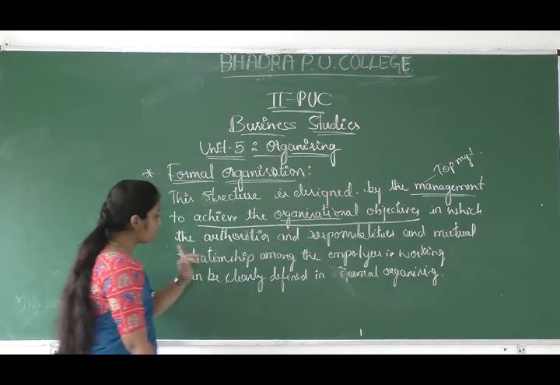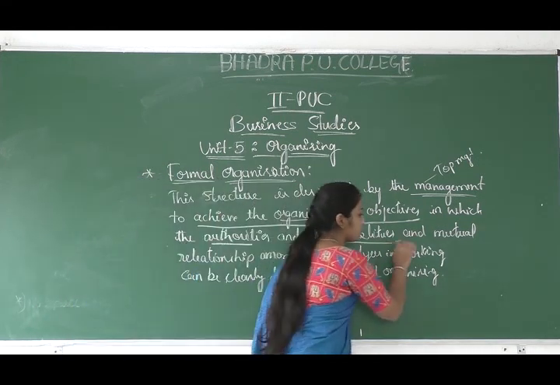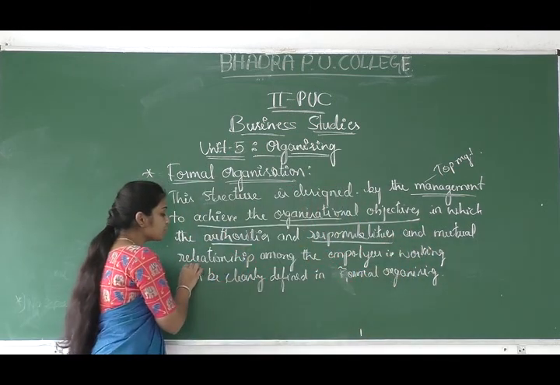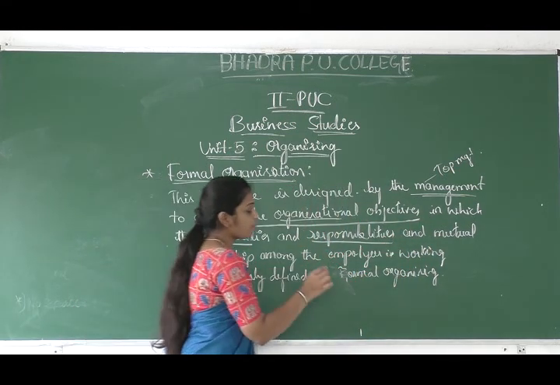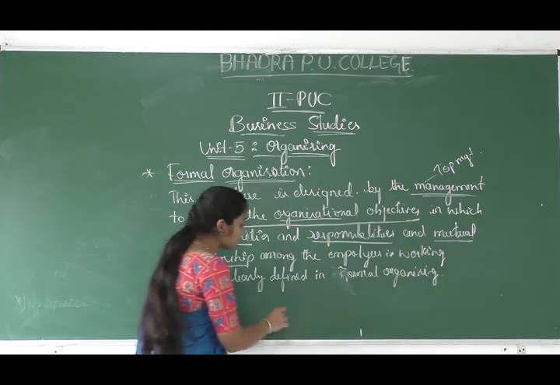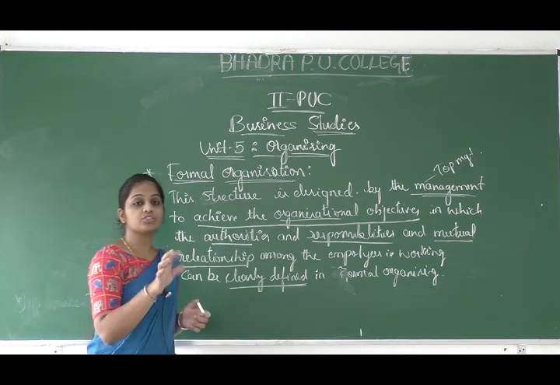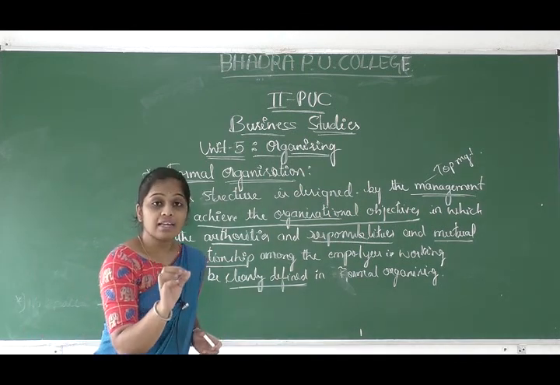In it, authorities and responsibilities and mutual relationship among the employees who are working in the organization are clearly defined.